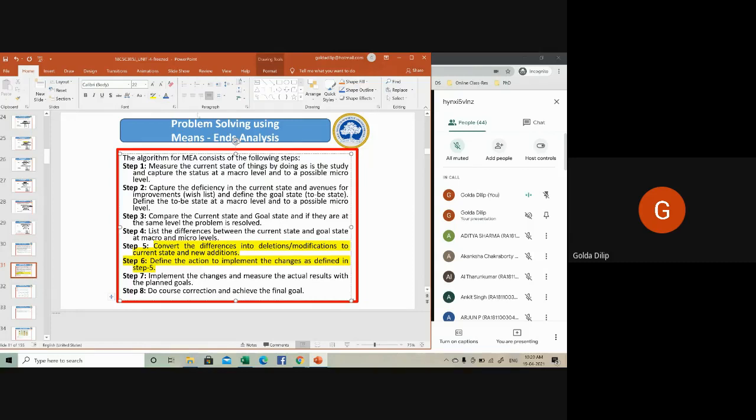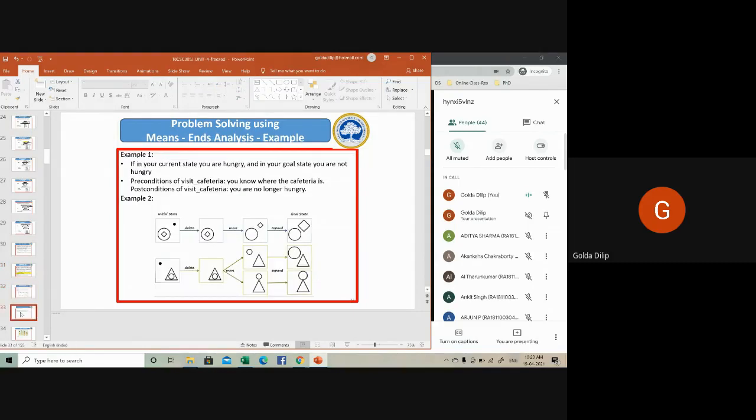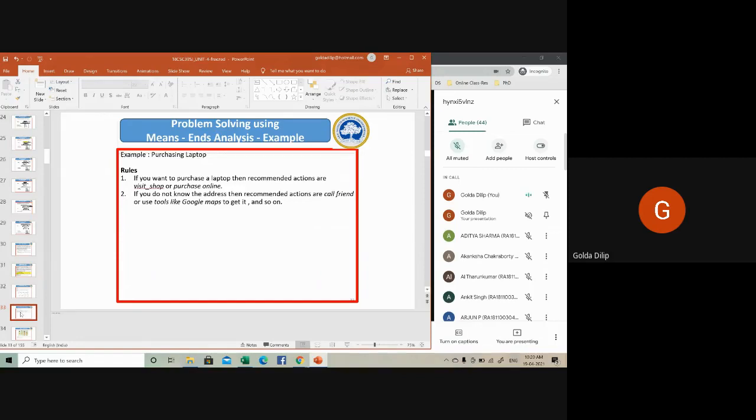Let's take a simple example. Let's say you are in a new city and you want to purchase a laptop, but you do not know where the shop is. You have, let's say, the contact number of your friend who stays in that city and can help you with the address. With means end analysis, the difference table can be something like this. The difference table will be in the form of some rules.